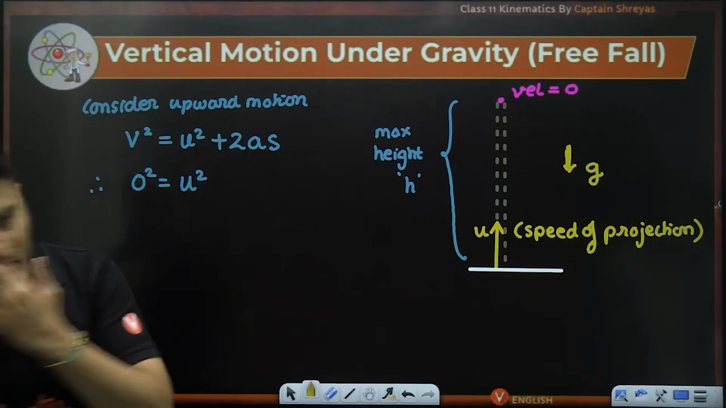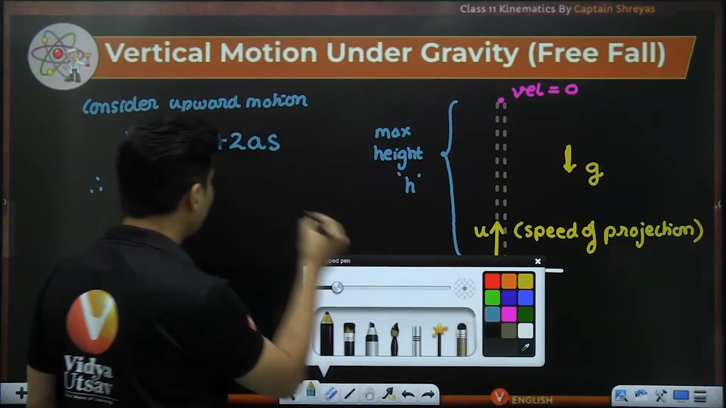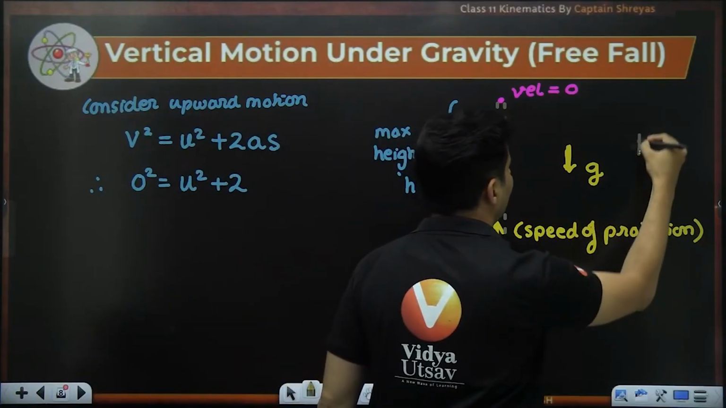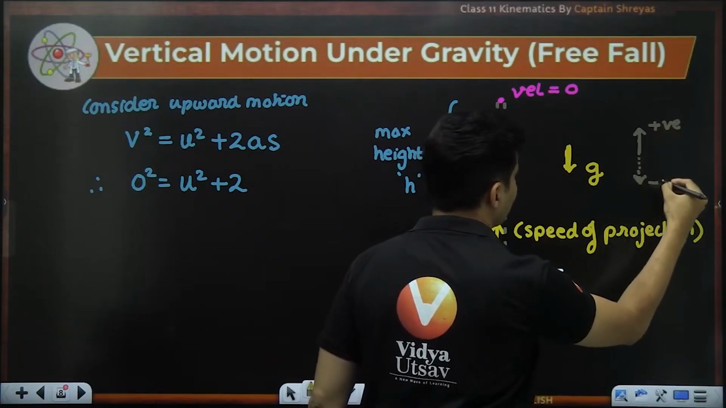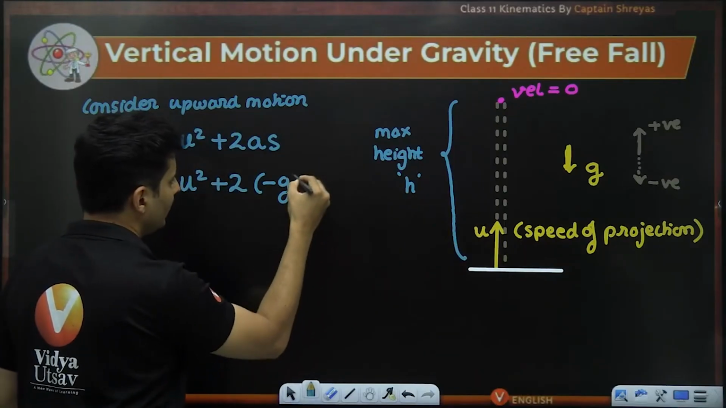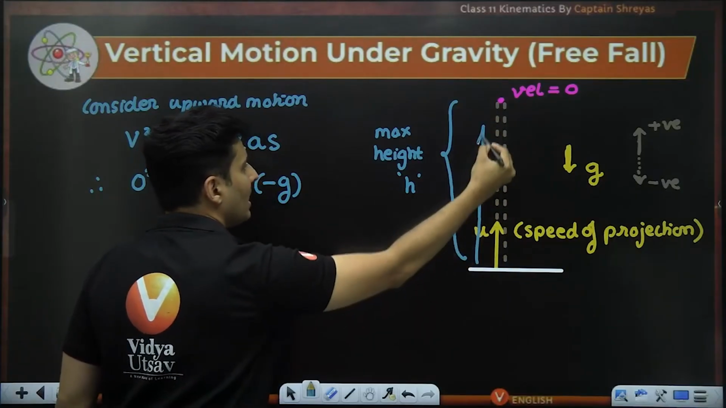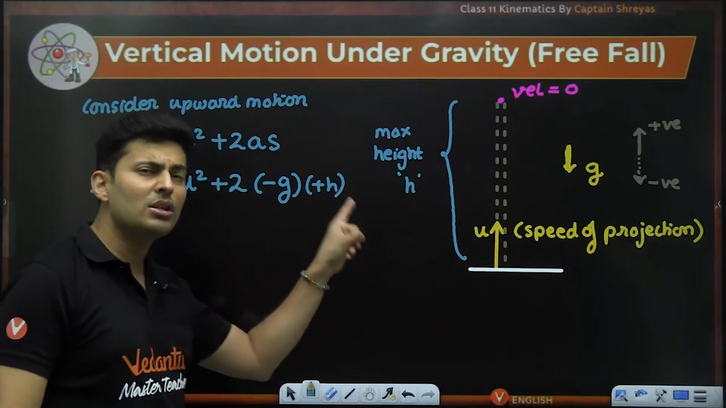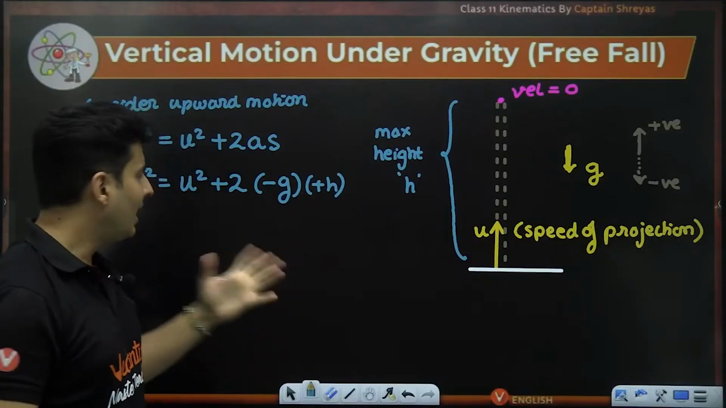Now, the next important thing is the acceleration. Think about it carefully. Acceleration is downwards, so we need to assume something positive, something negative. If I take the upward direction as positive, the downward direction will be negative. So acceleration due to gravity will be negative g. As you go up, the initial to final displacement is upwards, so displacement is positive h. This sign convention is very important. If you miss it, you will get some weirdness and you will not get a good answer.